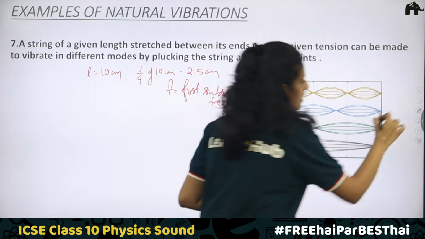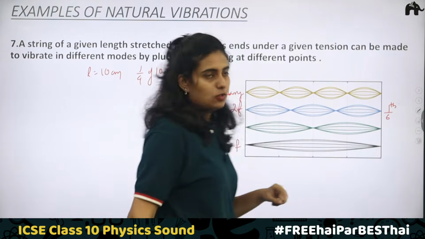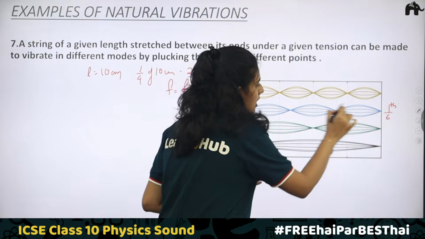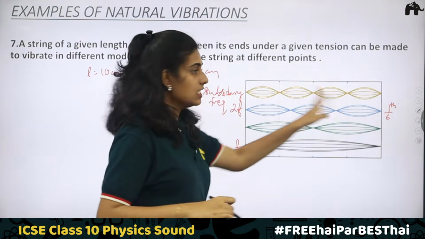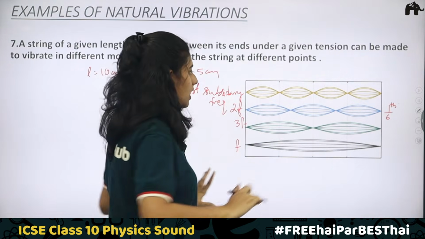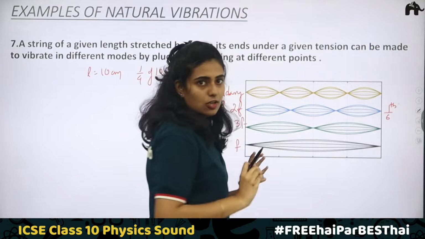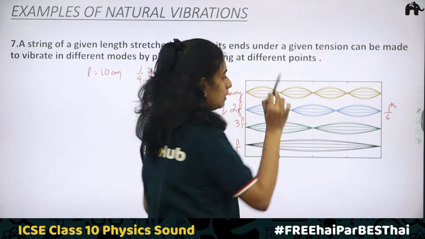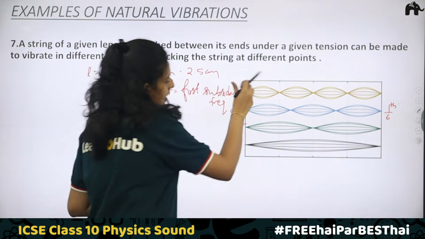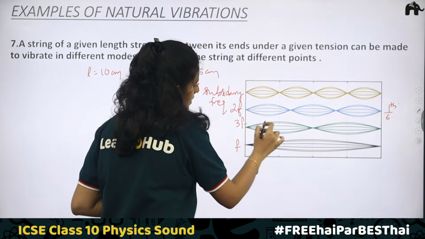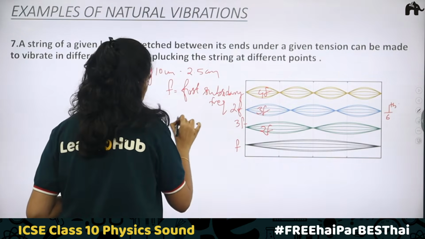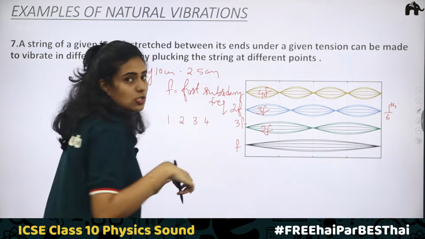Now in this case, you will be measuring 1/6 of the total length and then pluck at that point. Then you will be getting 3 loops. In this case, the frequency will be 3f, or this is called the second subsidiary frequency. Now you will be finding 1/8 of the length. Pluck it at that point, you will be getting 4 different loops. Clear? Now you can understand that the frequencies here we got f, here 2f, here 3f, here 4f. So when you take the ratio, you will be getting 1:2, 2:3, 3:4. These are the ratios of the frequencies.